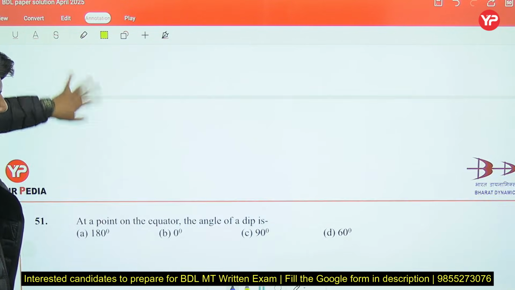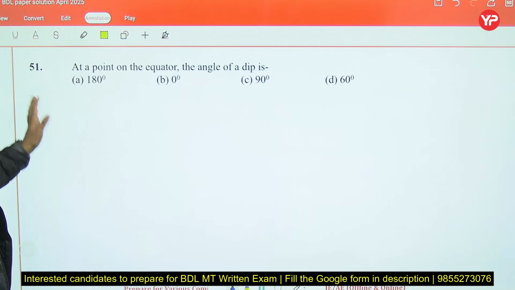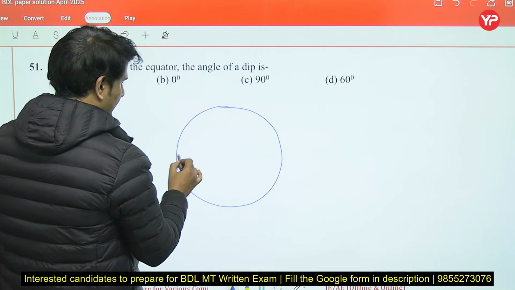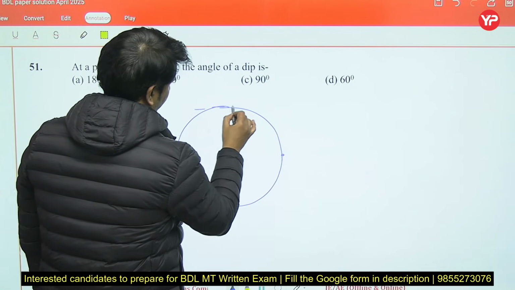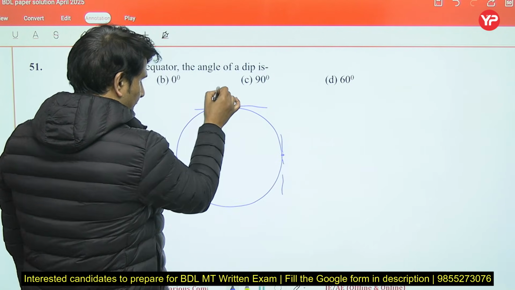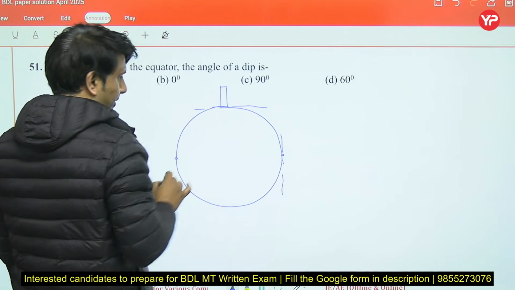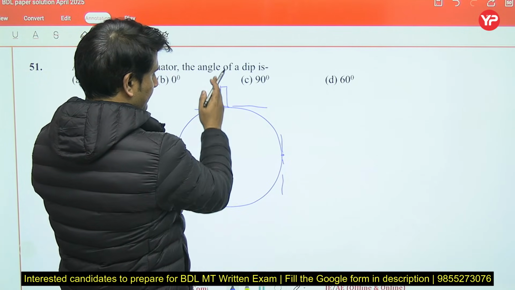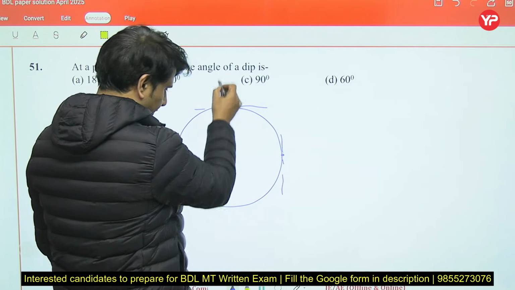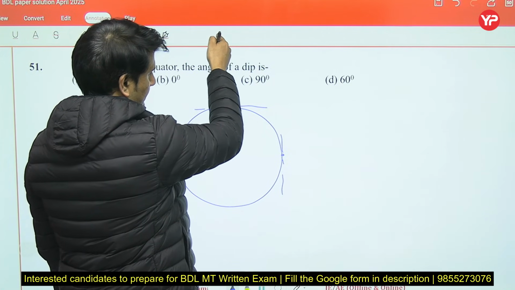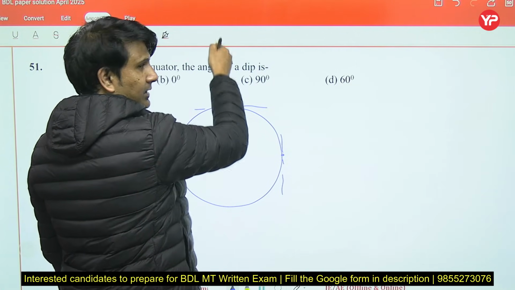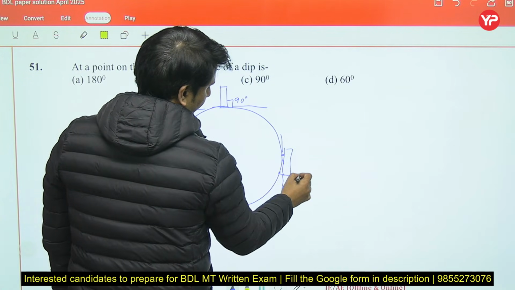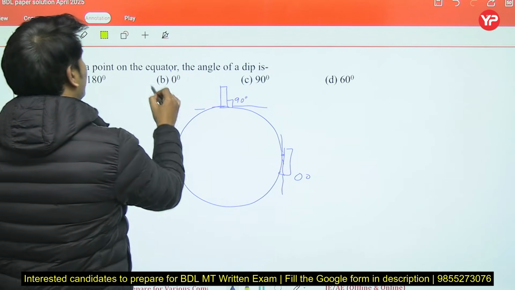of this particular factor. Now at the point of equator, the angle of dip. If you see, this is the equator portion, the horizontal line is this. If I put the compass over the pole, it will be in the direction of the poles. It will stand exactly vertical at the pole. So the angle is 90 degrees, and at the equator you will see the angle will be 0. So the right option is B.